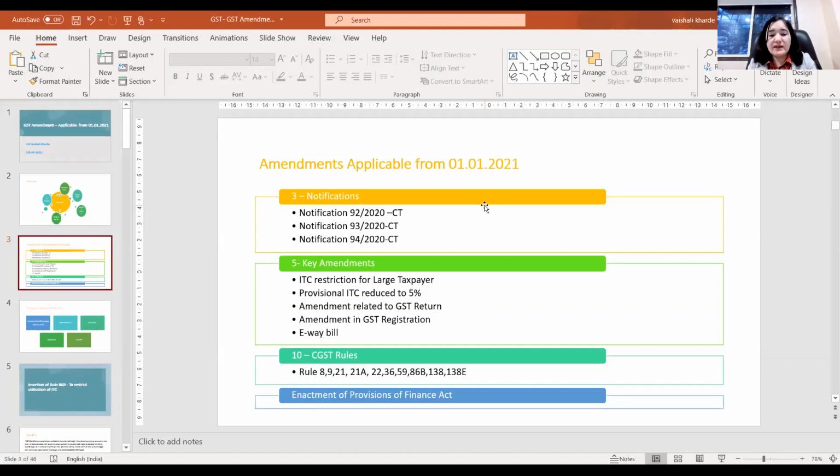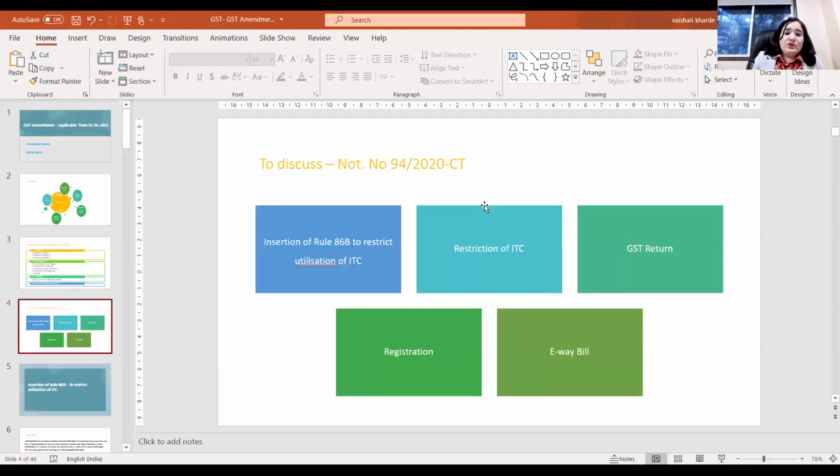Now, as discussed, there are some enactments of the provisions of the Finance Act. So let's start with notification 94 of 2020. It was issued in December 2020. So, notification 94 of 2020.